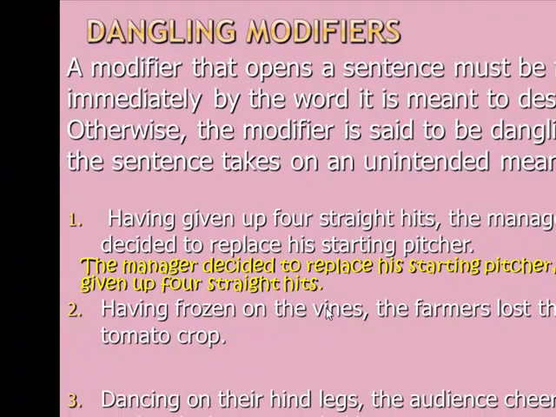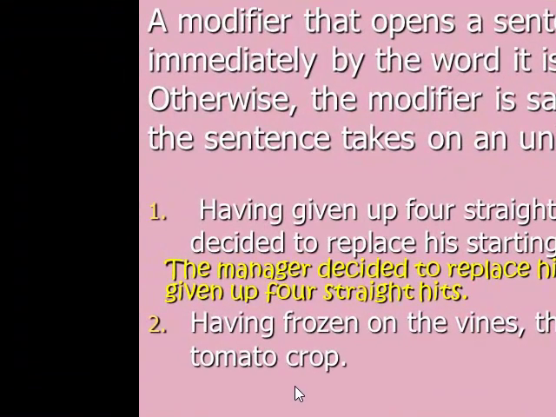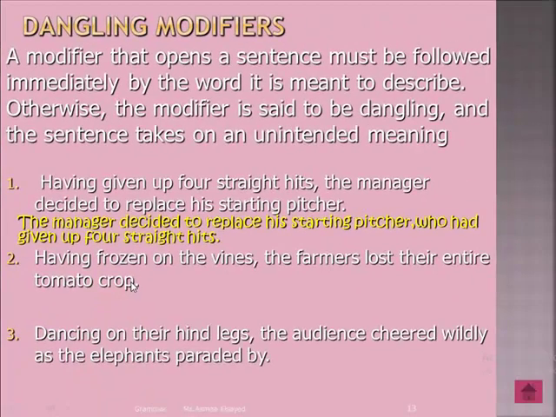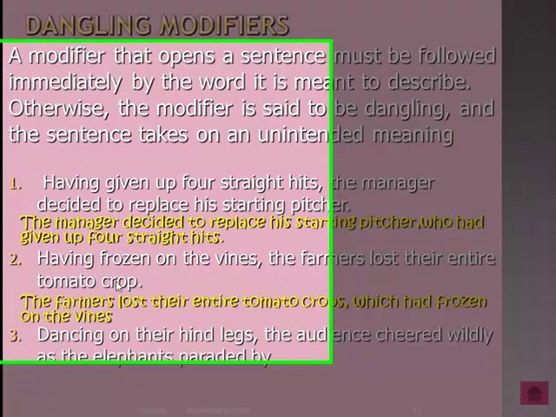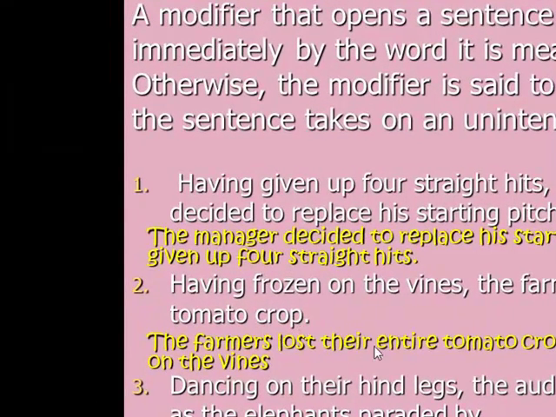Having frozen on the vine, the farmers lost their entire tomato crop. Who's frozen? The farmers? No, the tomatoes. You can use any sensible, rational, meaningful sentence. You don't have to follow a certain rule. Can we just start with tomato? The farmers lost their entire tomato crops, which had frozen on the vine. Okay.